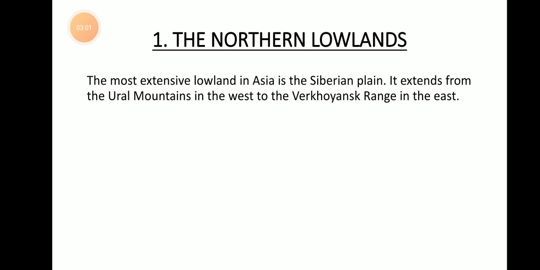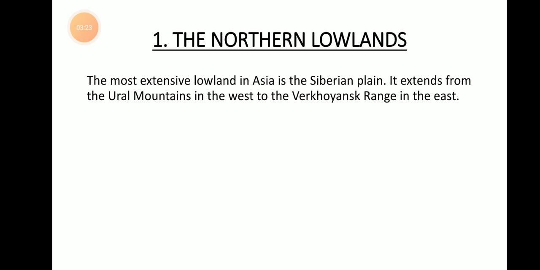In Tamil we call them thal nilangal. These lowlands are located in the northern parts of Asia, and more specifically in today's Russia.